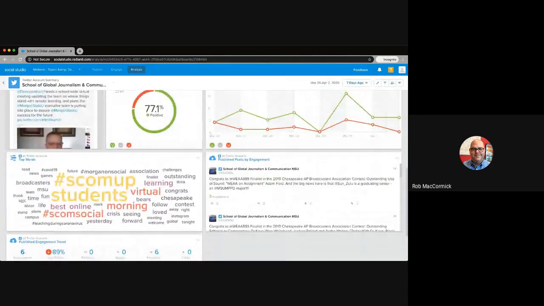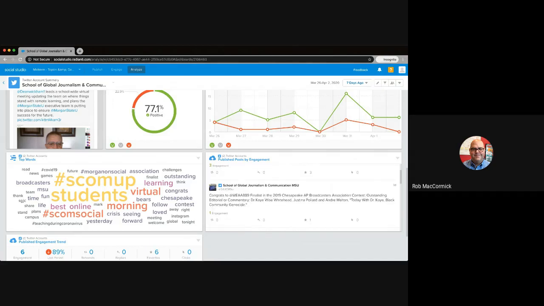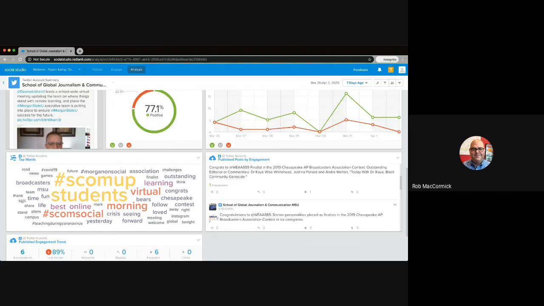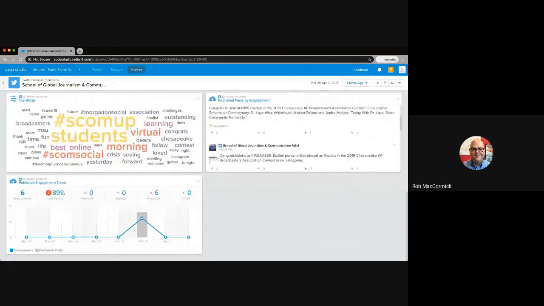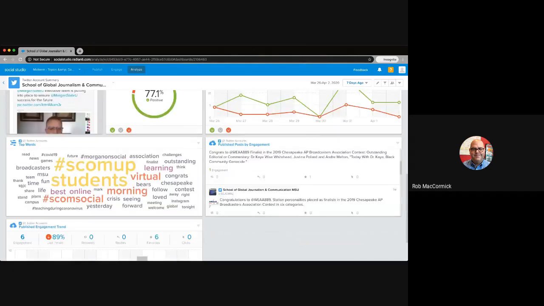Our top words are there. Always interesting to see how things vary channel by channel. You might find that conversations are a little bit different on Twitter versus Facebook. We can also see which posts are our top posts. So here we can see, we had an engagement here of 3 on this particular post, 1 on this. We're also able to see that overall engagement trend over time. So interesting to be able to look at things with that light.